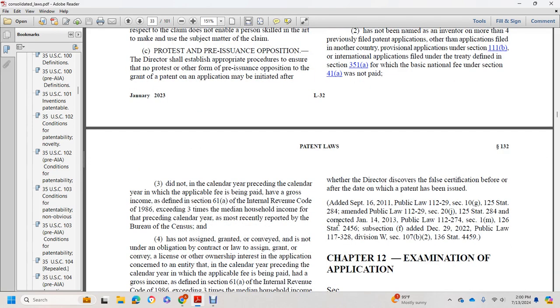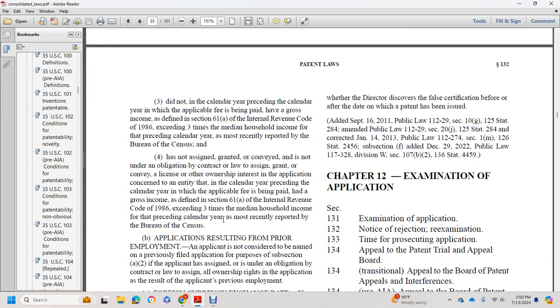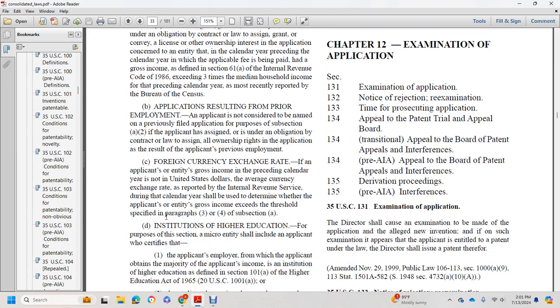Did not, in the calendar year preceding the calendar year in which the applicable fee is being paid, have a gross income, as defined in section 61 of the Internal Revenue Code of 1986, exceeding 3 times the median household income for the preceding calendar year, as most recently reported by the Bureau of the Census. And has not assigned, granted, or conveyed, nor is under an obligation by contract or law to assign, grant, or convey, a license or other ownership interest in the application to an entity that, in the preceding calendar year, had a gross income, as defined in section 61(a) of the Internal Revenue Code of 1986, exceeding 3 times the median household income of the preceding calendar year, as most recently reported by the Bureau of the Census.